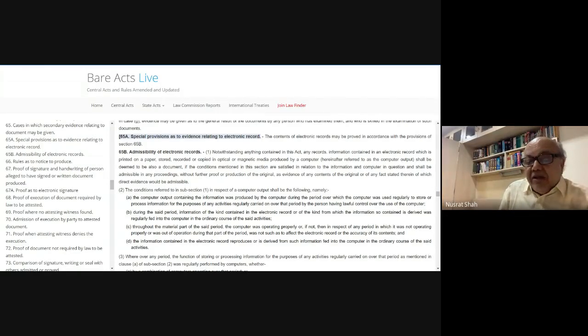A is tried for a crime. Illustration (b) of Section 14: the fact that he said something indicating intention to commit a particular crime is relevant. So he is mentioning here, yes, I am going tomorrow to commit dacoity in the bank along with my friends, in so-and-so bank at 11 o'clock. That is the intention reflecting.